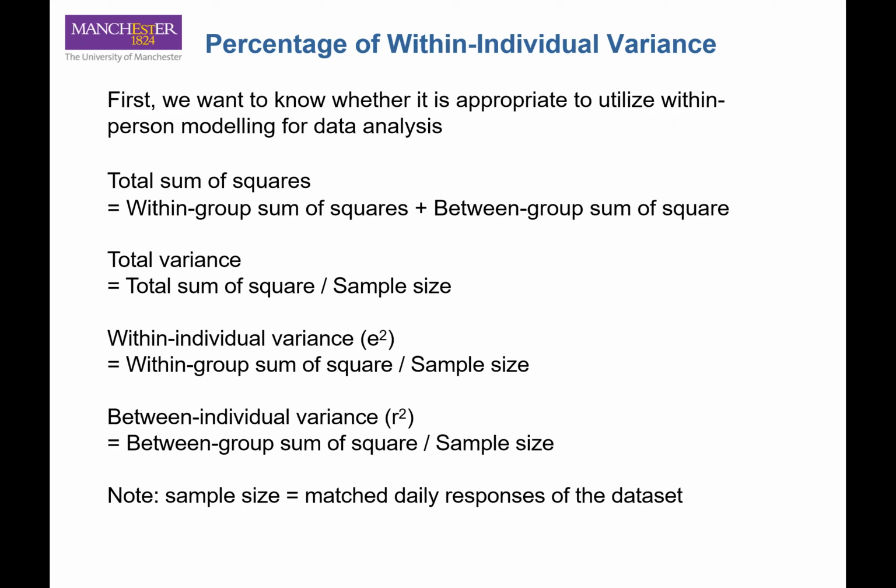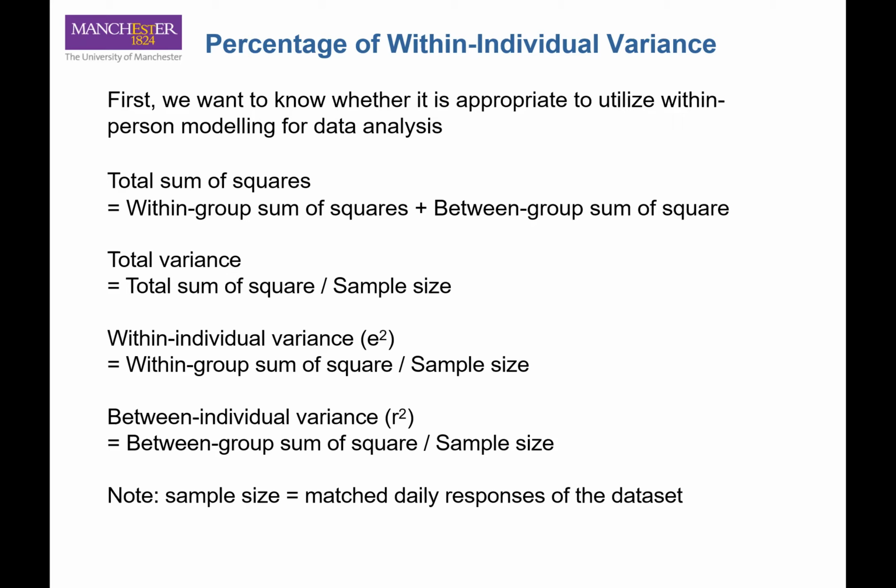As you can see, the total sum of squares equals the within group sum of squares plus the between group sum of squares. The idea is that we have to consider both the within group variation as well as the between group variation, to see whether they have some variation within themselves as well as variation with other persons. So altogether, that is the total sum of squares.